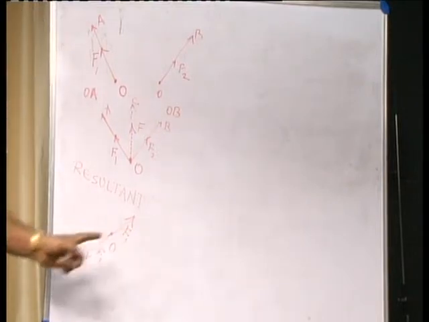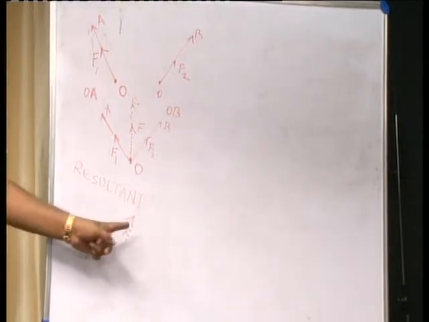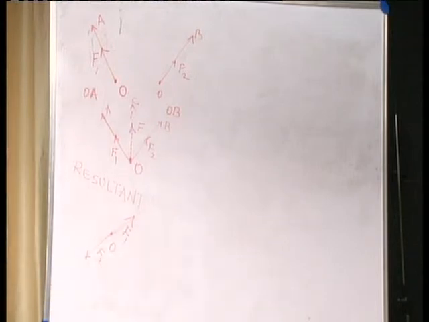If both are equal in magnitude and act in opposite directions, the body remains at rest. So whenever a body under several forces is at rest, the resultant of those forces should be equal to 0. The meaning of resultant is very important in this part: a single force which gives the combined effect of two or more individual forces.